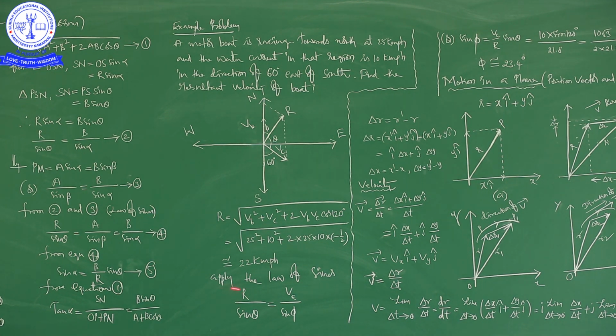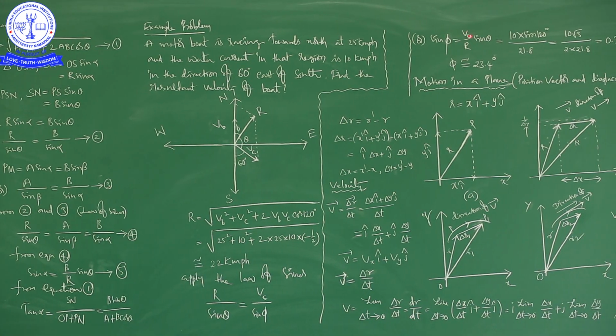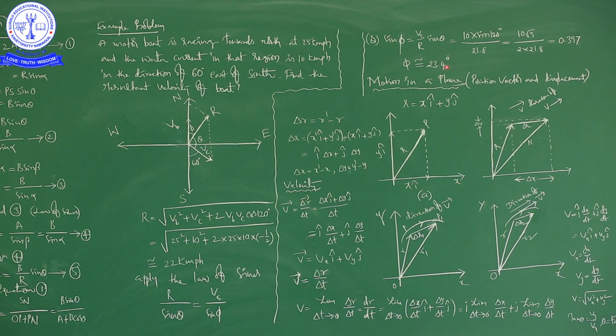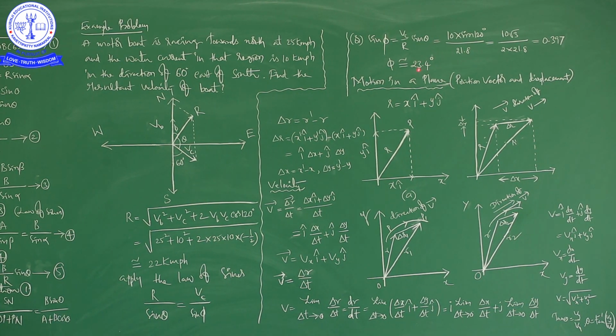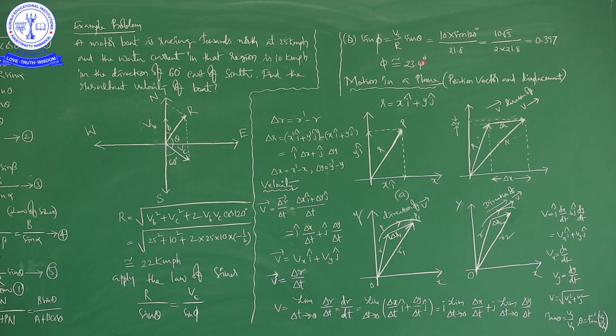Next, applying the law of sines. Whatever we have here, that is the law of sines. If you apply that, r by sin theta is equal to Vc by sin phi, and substitute the given values, so that you can find the value of phi. It is approximately equal to 23.4 degrees, okay.